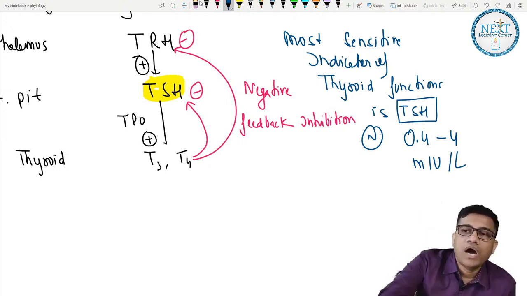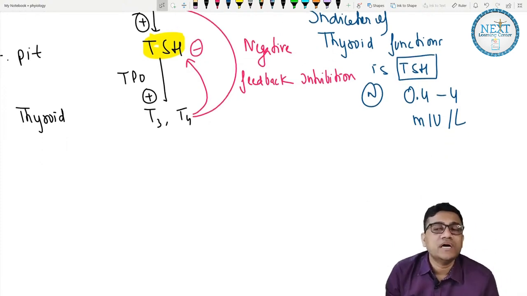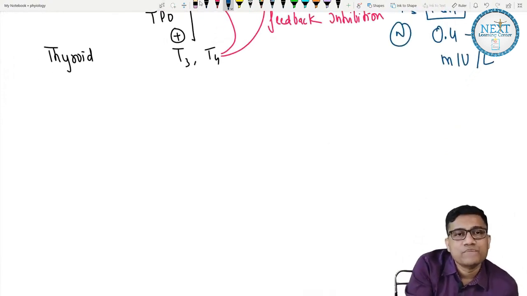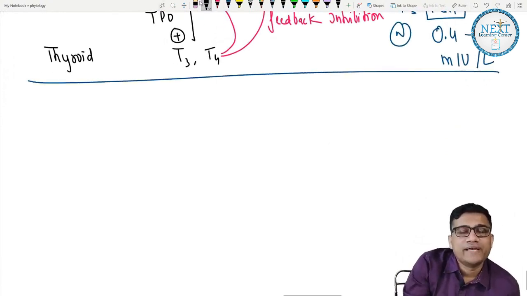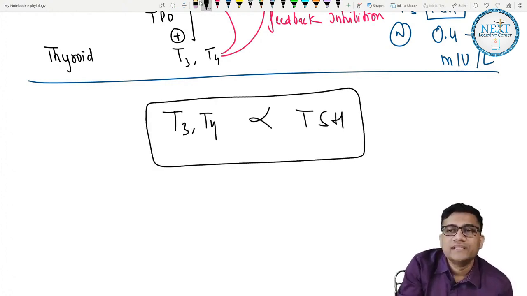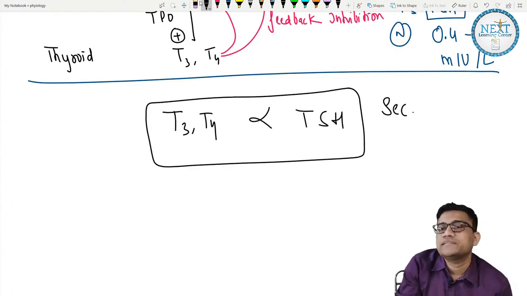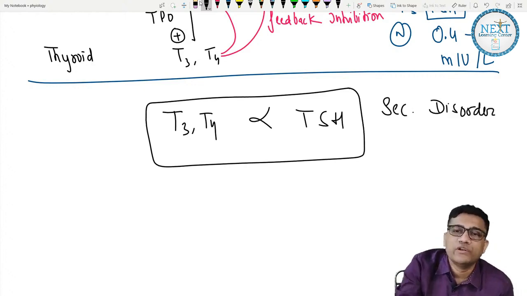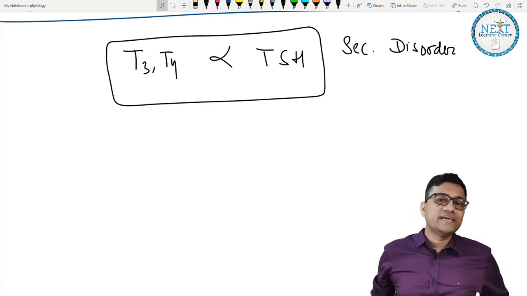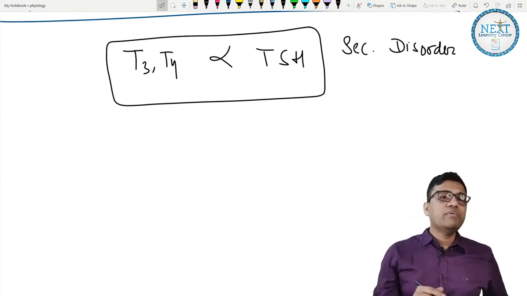Now how do you interpret the diseases? I'll teach it in a very simple way. Write like this. If T3 T4 levels are proportional to TSH, this is a secondary problem. It is a secondary disorder. Will you remember this? If T3 T4 and TSH go together, they are secondary. Why? The problem is not the thyroid, the problem is somewhere else.